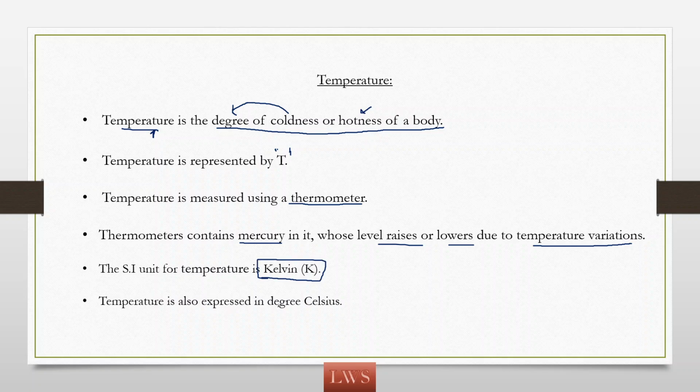This temperature can also be expressed in degrees Celsius. Normally we see day-to-day temperatures such as 23 degrees or 25 degrees, given in Celsius. We also measure temperature in Fahrenheit. Whenever we consult a doctor, he measures our body temperature in Fahrenheit, like 96 degrees Fahrenheit, 100 degrees Fahrenheit. We usually use Celsius to measure the daily temperature of the atmosphere.